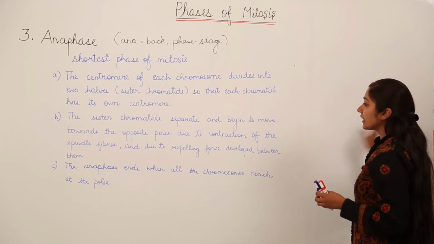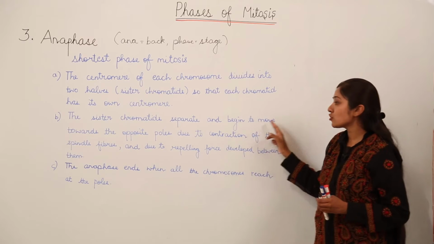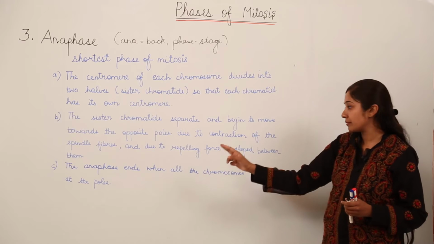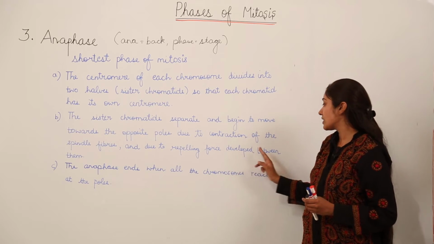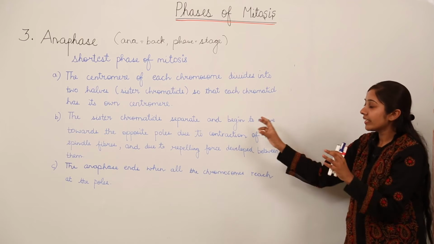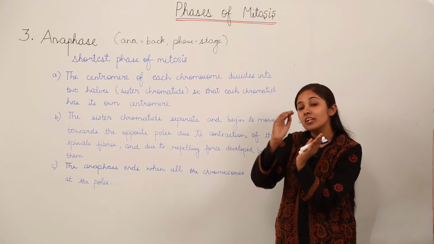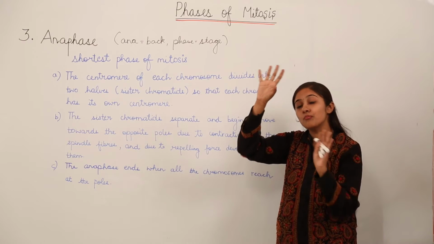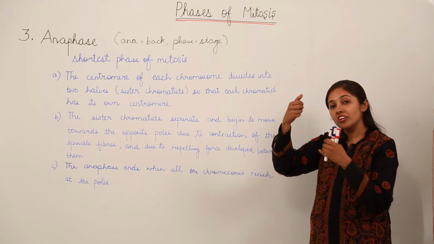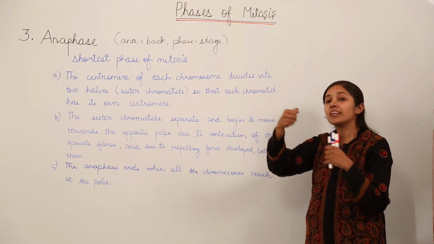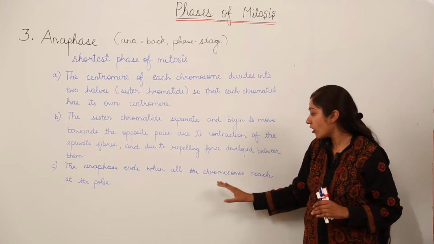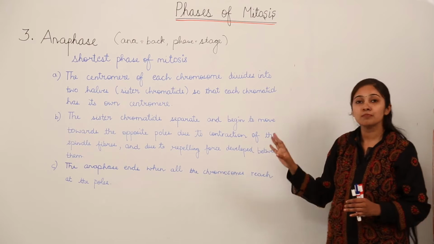The sister chromatids separate and begin to move towards the opposite poles due to contraction of the spindle fibers and due to the repelling force developed between them. Now the chromatids which are already separated are going to move towards the polar part of the cell. Why? Because now the spindle fibers are going to contract and pull apart the chromatids, okay? Next, anaphase ends when all the chromosomes reach the poles.